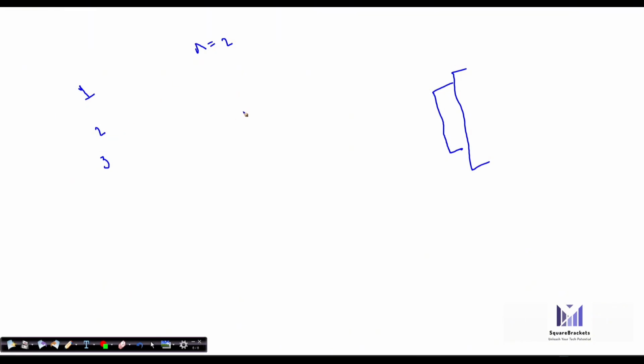Now, if n becomes 3 or n becomes 4, you'll have more ways to reach the top. So simply, let's take n is equal to 3. It means there are three stairs. How many ways can we reach the top? Either you can go one, one, one, or you can go one, two, or you can go two directly and then one. This is how I can reach.